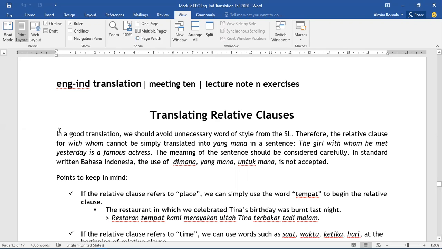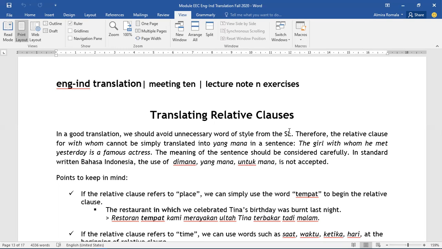So guys, in good translation, we should avoid unnecessary wordiness or style from the source language. We have to know the good style in choosing the diction for our Indonesian translation of an English text. For example, in Bahasa Indonesia, the use of the phrases yang mana, di mana, so everything with mana, is actually unacceptable for formal language or formal context.